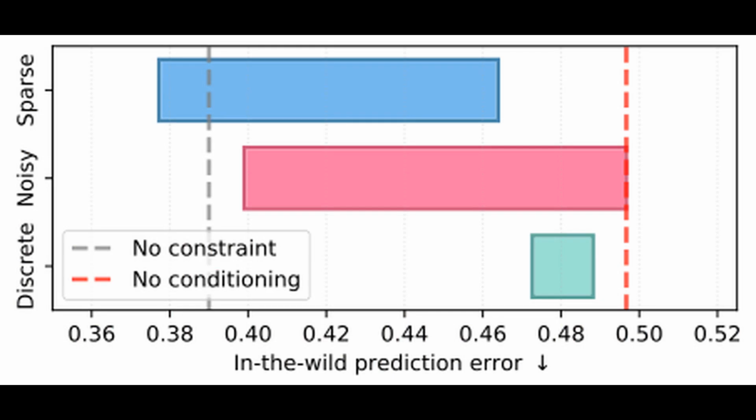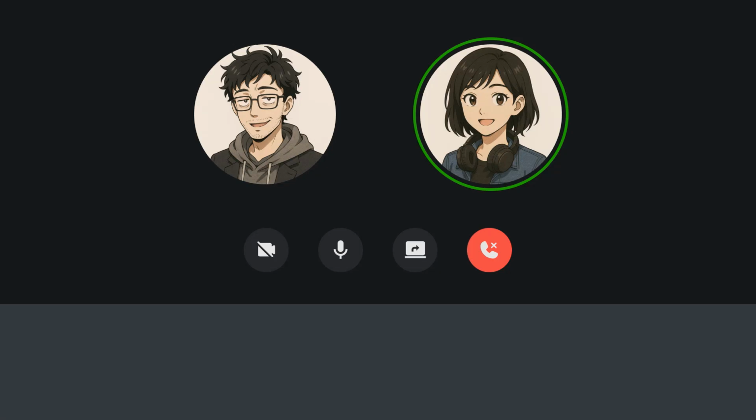This chart shows the prediction error for different approaches, and we can see that sparse and noisy approaches consistently outperform the discrete approach. But interestingly, they note that achieving the absolute lowest prediction error isn't always the goal. There's a balance between minimizing error and learning meaningful, useful action representations. Now let's talk about the second major challenge, the lack of common embodiment across videos. How did they address that?